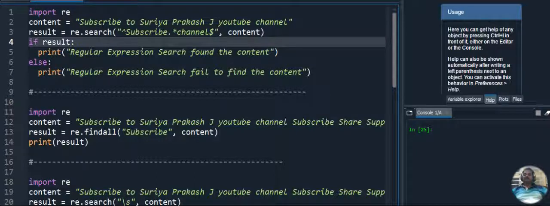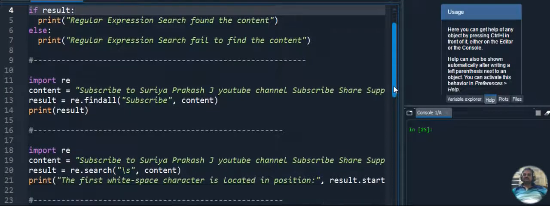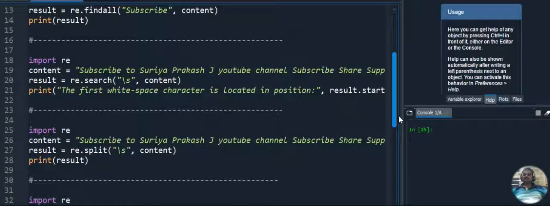Next, we can use the findall method. The findall method is used to find how many times the given string occurred in the given paragraph. Search was already explained. Next, we have the split method. The split method is used to split the entire content and display it string by string, showing how many strings we have in the given paragraph. All the strings will be split with the split method.